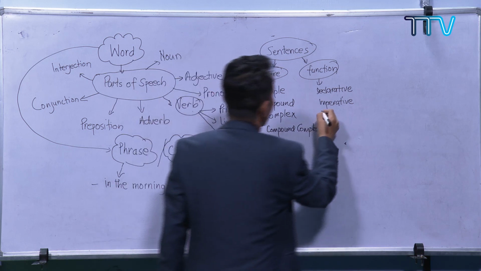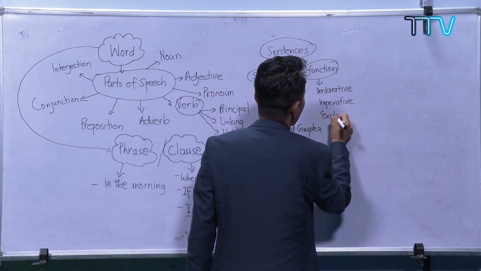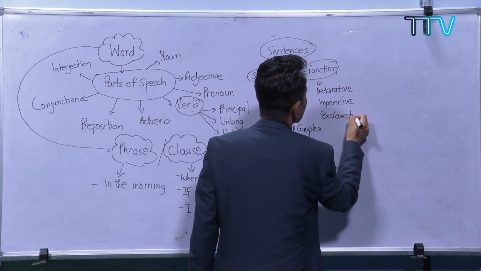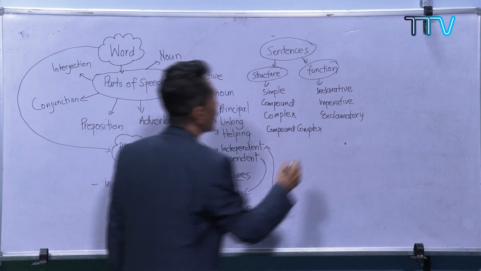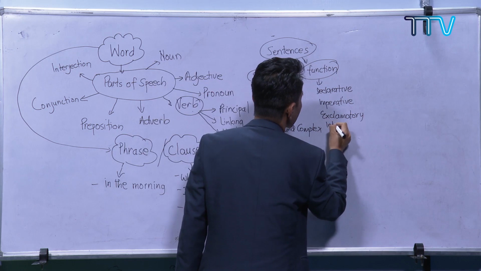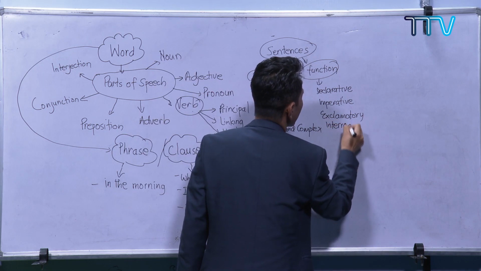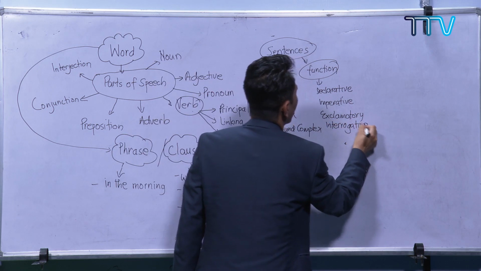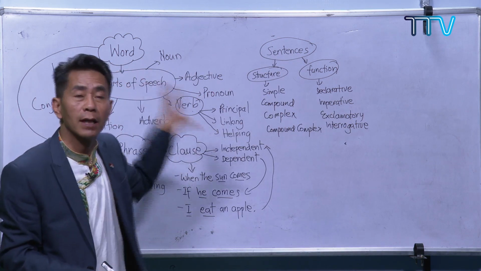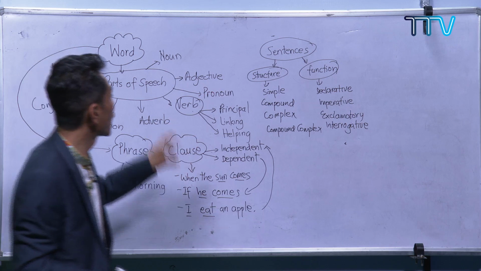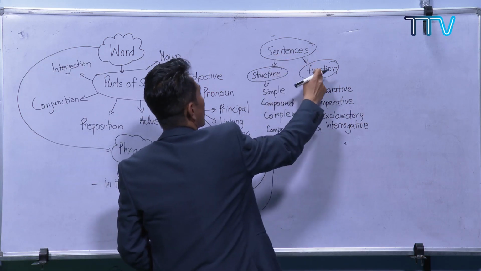We have exclamatory, showing some surprise. Okay, we have interrogative. Now if you look at all these things, these are the topics that we have covered up to now: sentence structure and function.